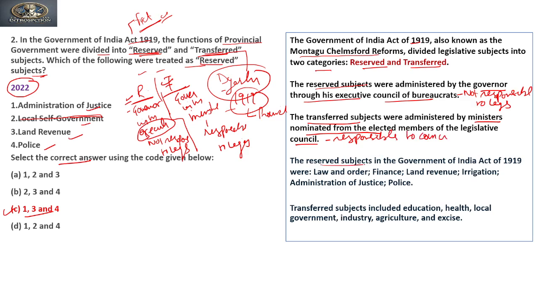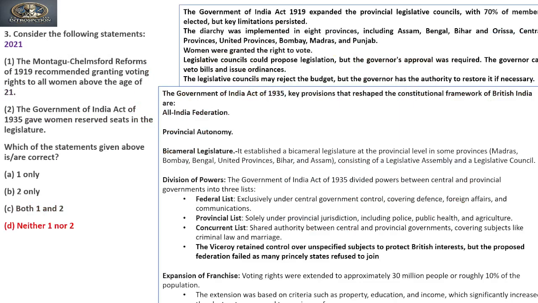The reserved subjects in the Government of India Act 1919 were law and order, finance, land revenue, irrigation, administration of justice and police, whereas the transferred subjects include education, health, local government, industry, agriculture and excise. So these are the transferred subjects, administered by the ministers from the council with the help of the governor. Okay? Let's move to the next question.